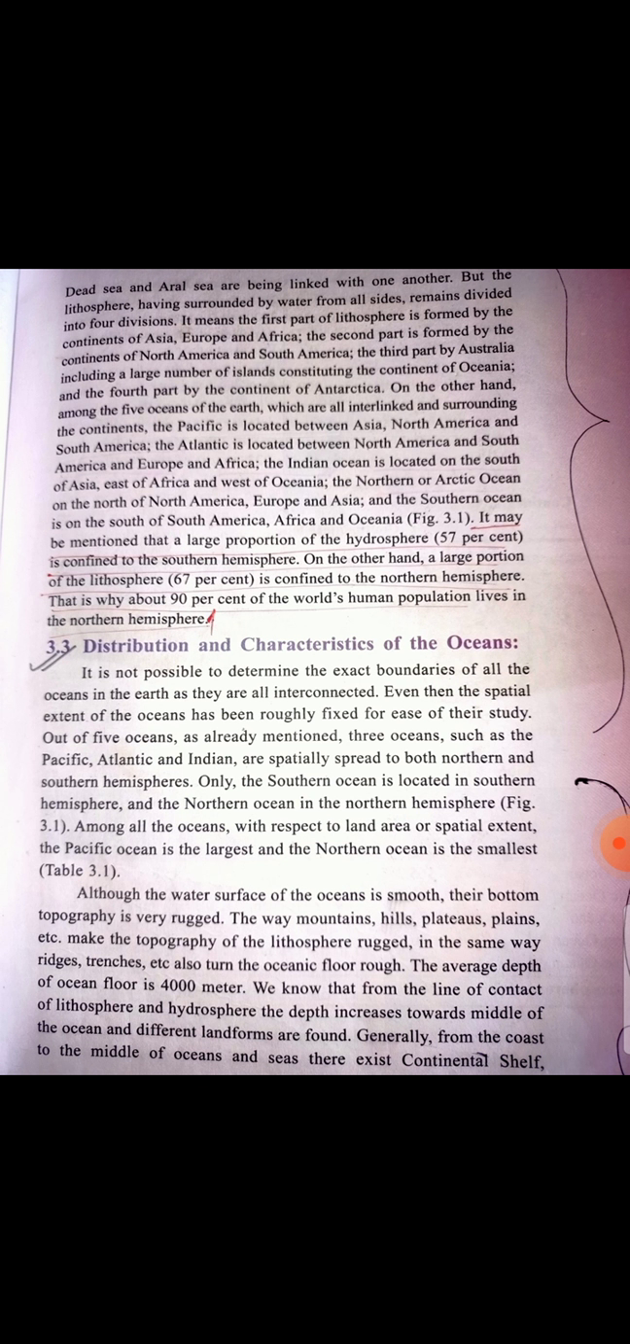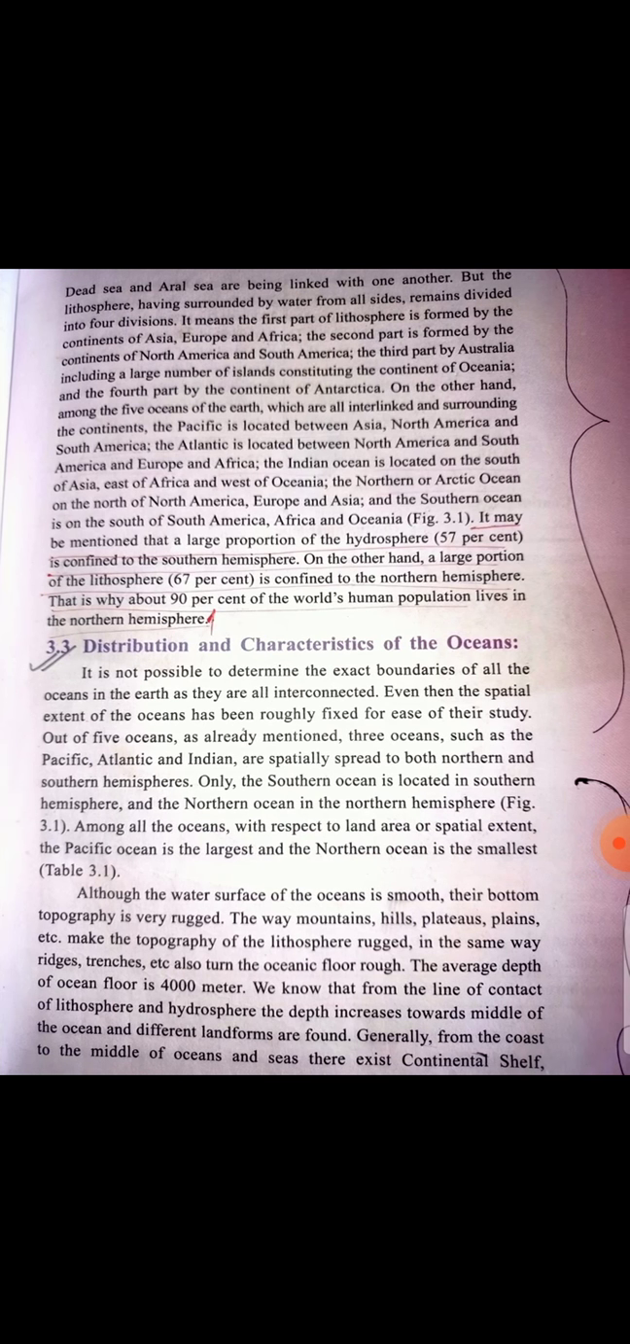Now it may be mentioned that the hydrosphere and lithosphere of the earth are not two separate clusters. They penetrate within each other through fragmentation of both units. Of course, all the seas and oceans of the earth, excepting the Caspian Sea, Dead Sea and Aral Sea, are linked with one another.